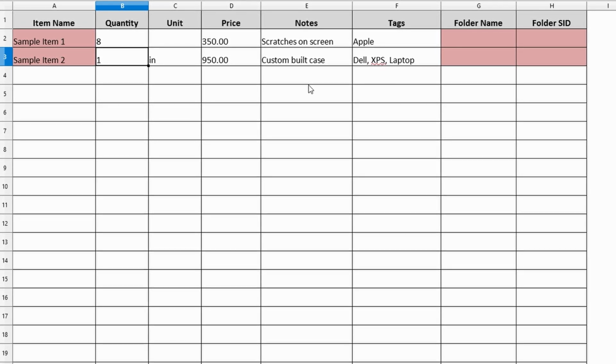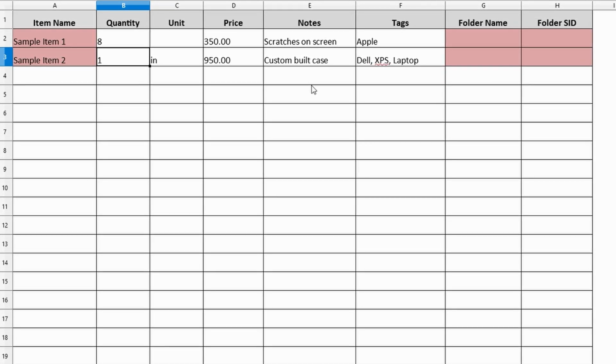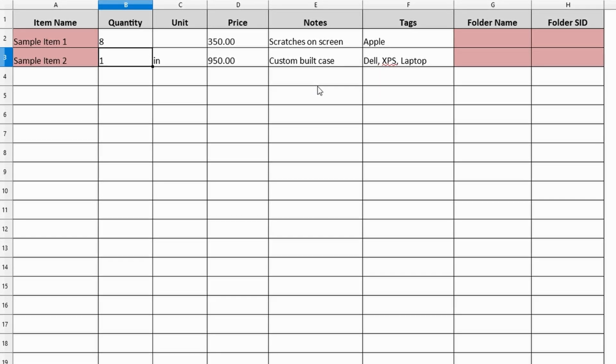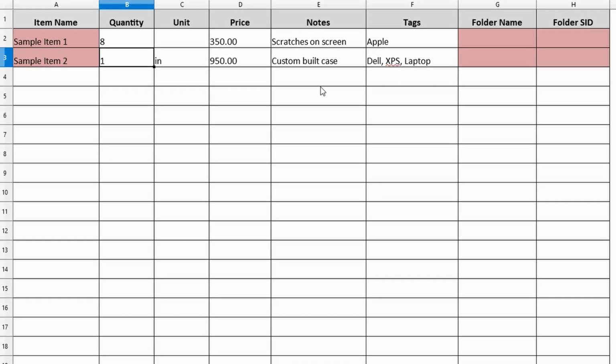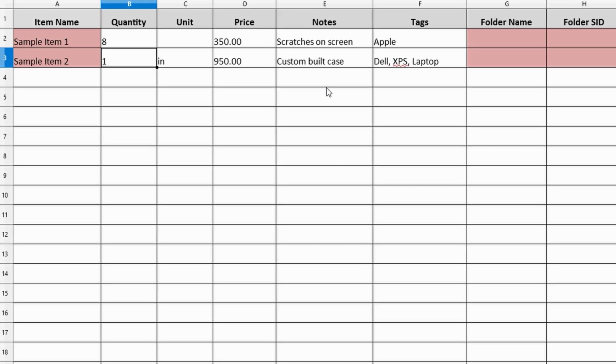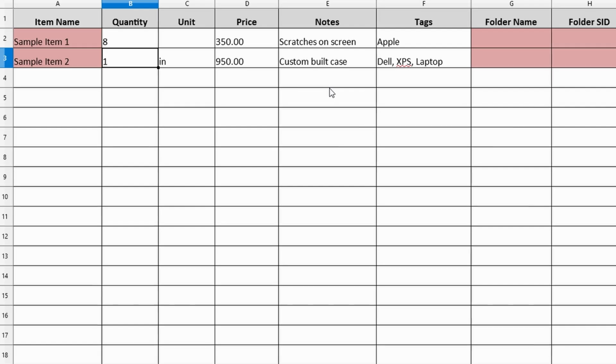Ensure there are no typos, formatting issues, or missing fields. This will help avoid errors during the upload process. Go back to Sortly, upload your completed file, and the system will automatically populate your inventory.